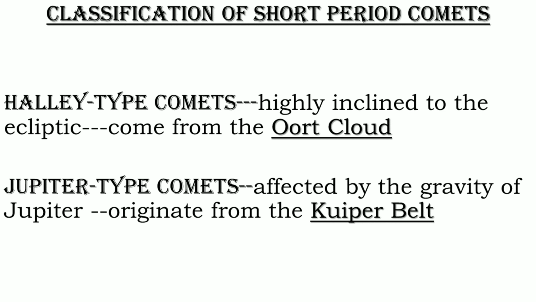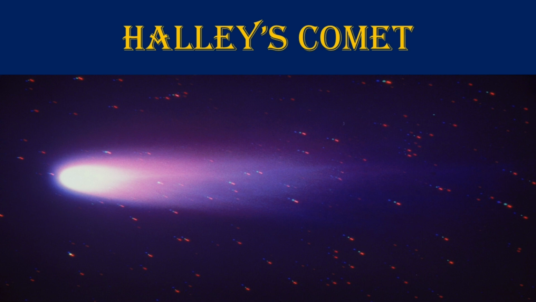This suggests that long period comets could become short period comets depending on how planetary gravity shapes their orbits.